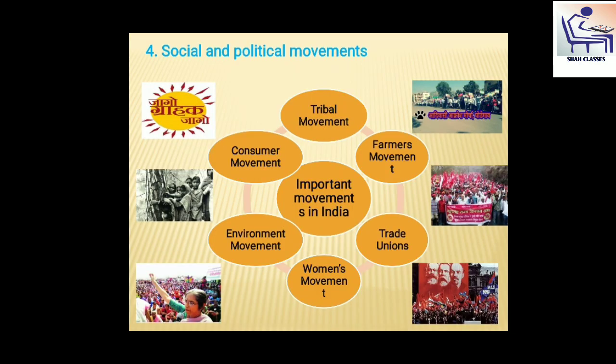The fourth chapter is social and political movements. In the beginning of the chapter, the concept of movement is explained. What is the concept of movement? A movement is a collective action. People's active participation is expected in the movement. A movement can be formed when people come together in the interest of a particular issue.